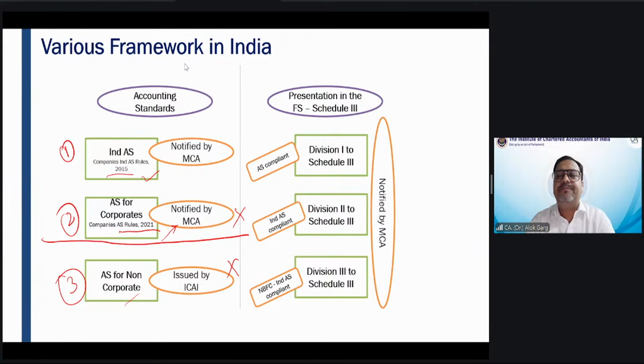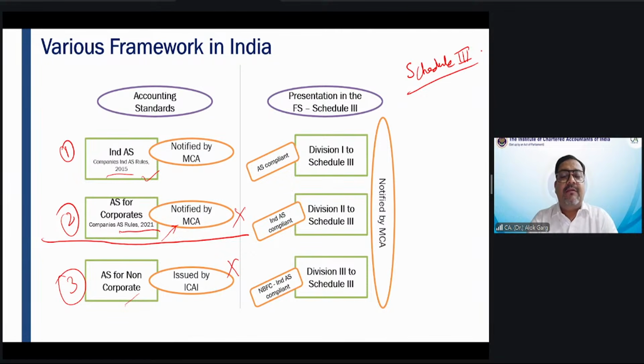My dear friends, when the Companies Act 2013 was notified and became applicable from 1st April 2014, there was a Schedule 3. In Schedule 3, the format of the financial statements for companies is given. Schedule 3 provides the format of the balance sheet, the format of the profit and loss statement, and the structure of the notes to accounts.